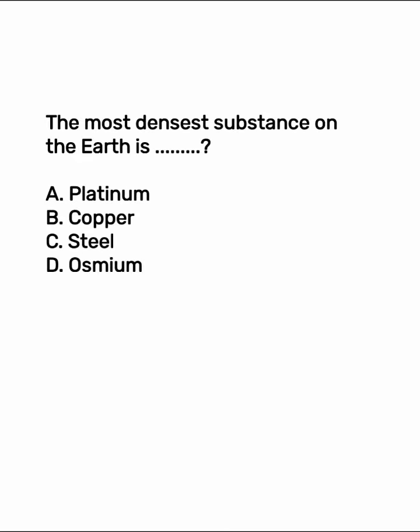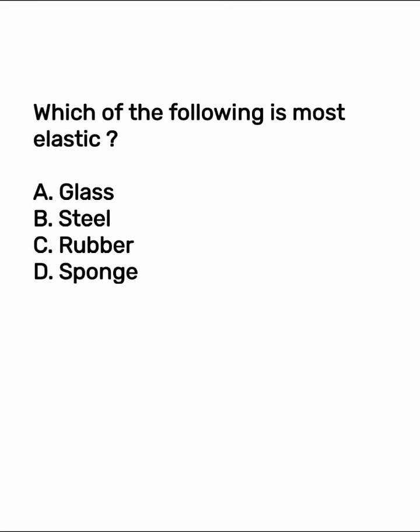The most dense substance on the earth: option A, platinum, option B, copper, option C, steel, option D, ozone. Option D is the right answer. Which of the following is most elastic? Option A, glass, option B, steel. Option B, steel is the right answer.